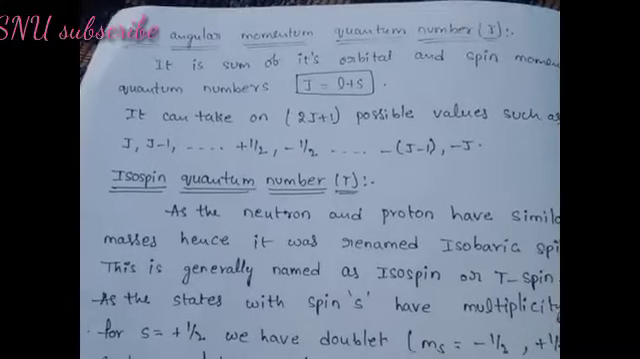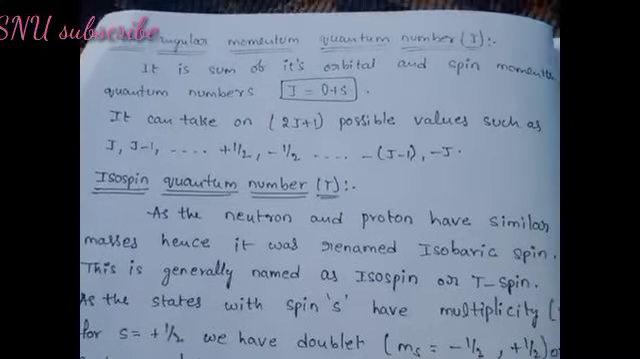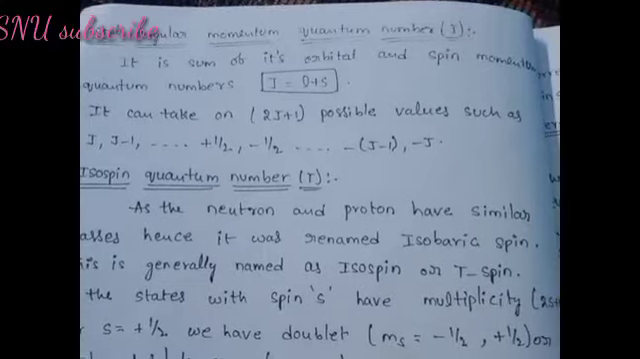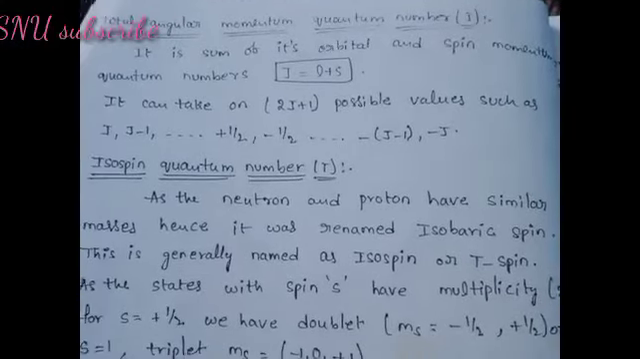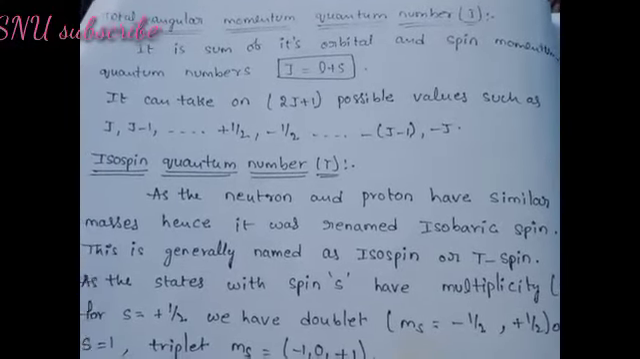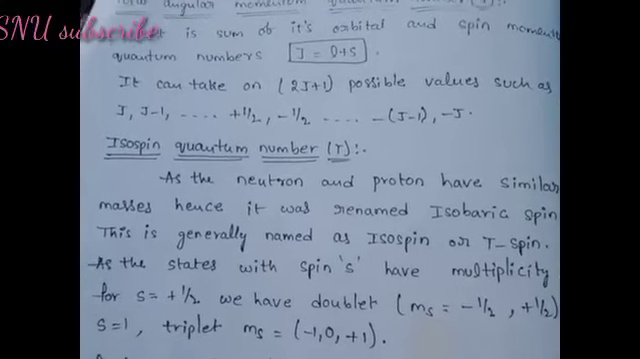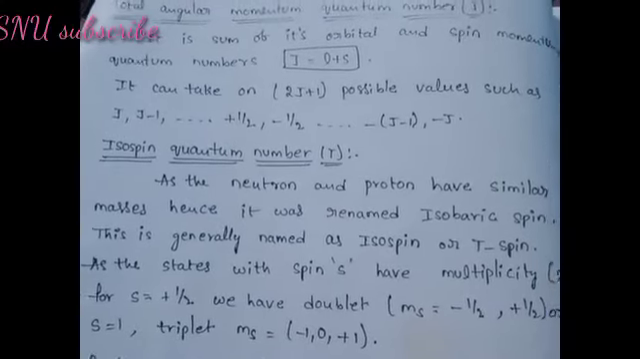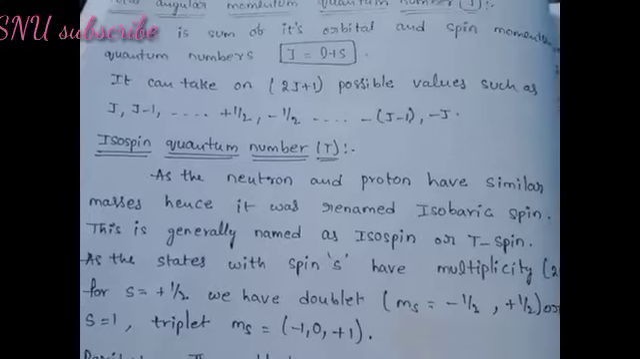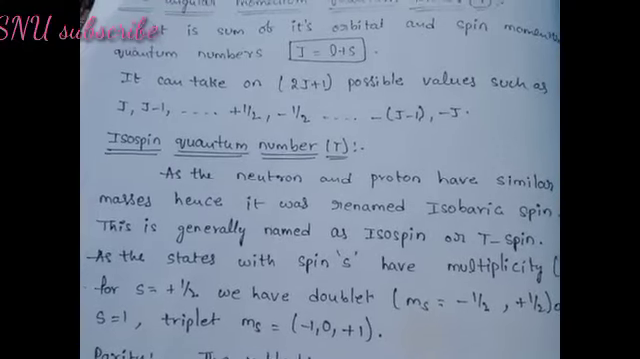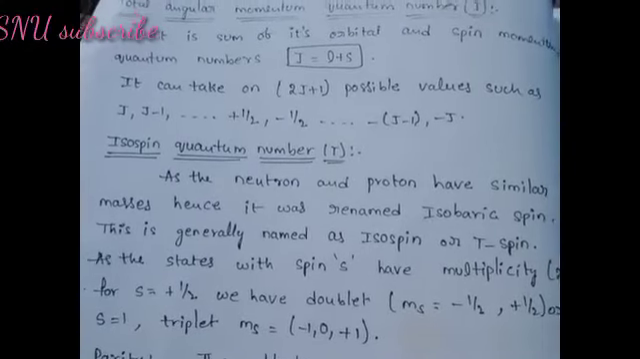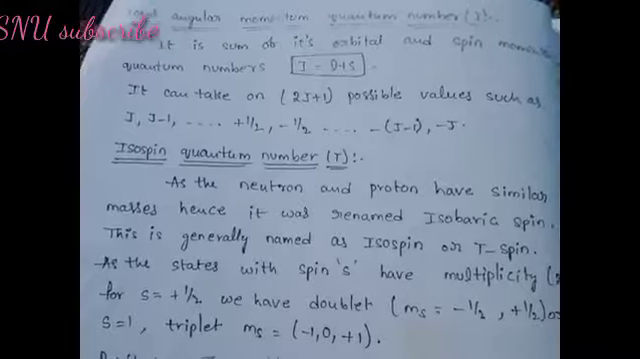Total angular momentum quantum number j. It is the sum of its orbital and spin momentum quantum numbers, j equals L plus s. It can take on 2j plus 1 possible values such as j, j minus 1, and so on, plus 1/2, minus 1/2, and so on, minus j plus 1, minus j.